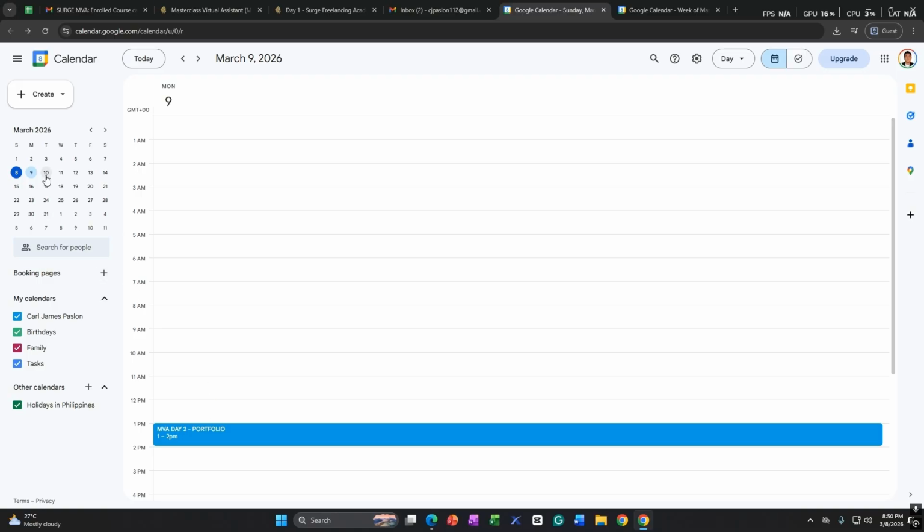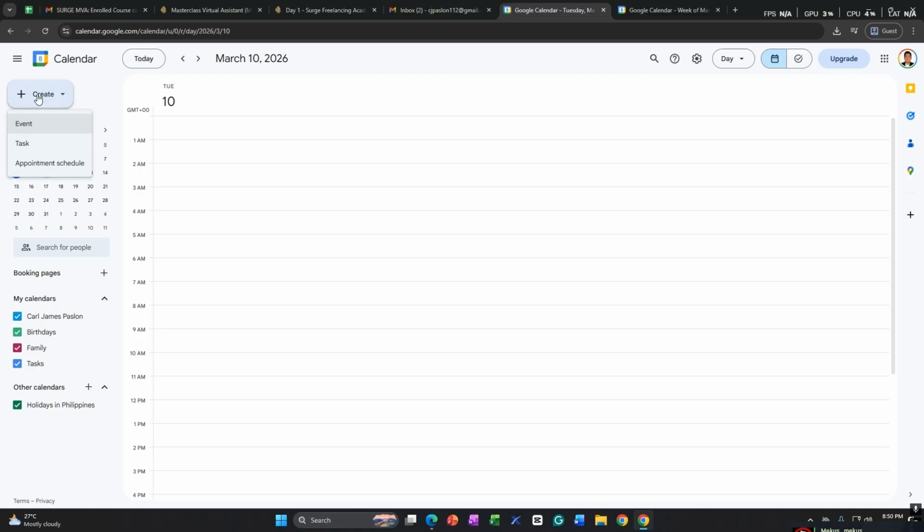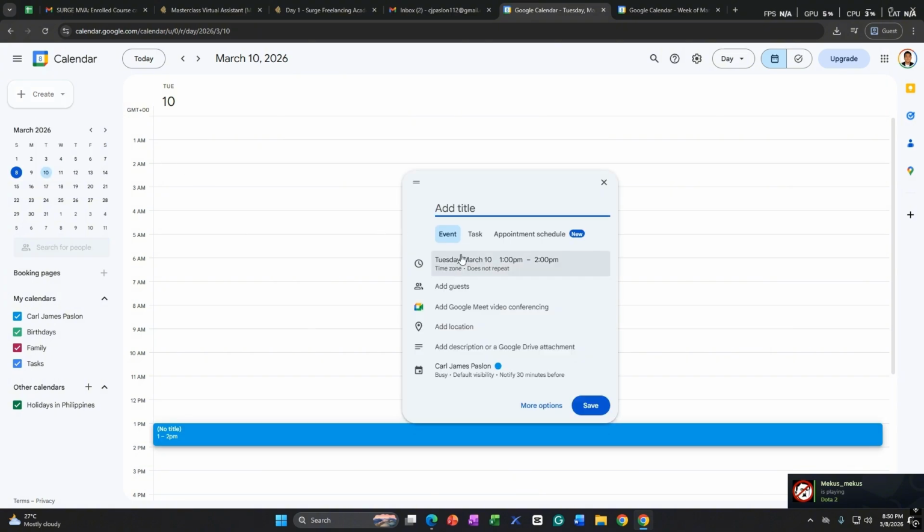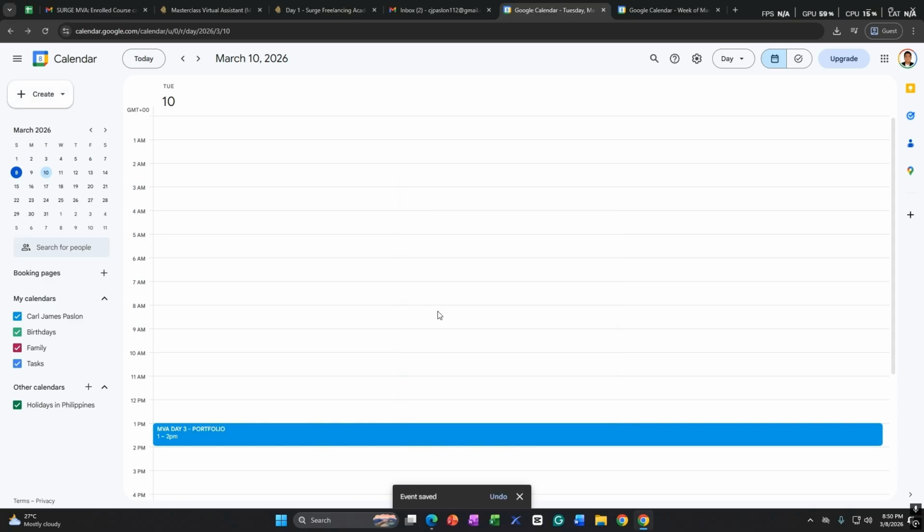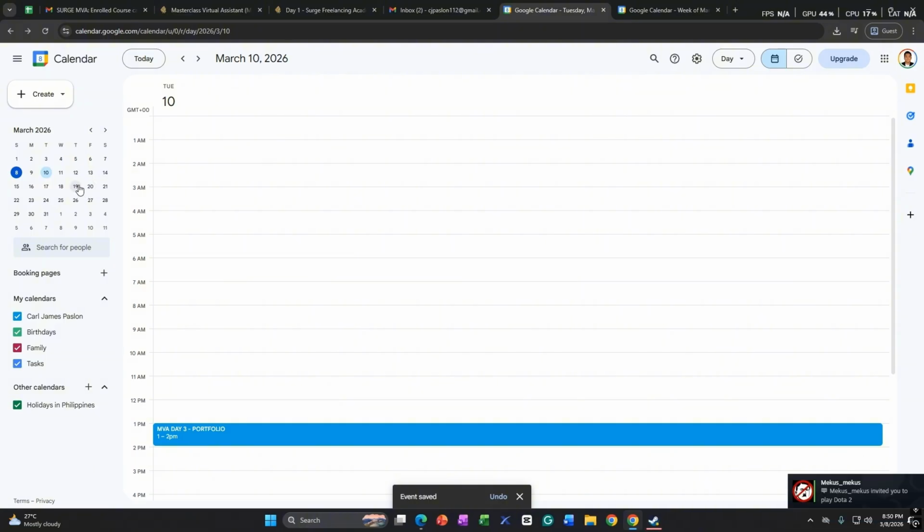And then March 10, the next event. Set the date, Tuesday, March 10. Okay, same time. You can also customize it, and I will name it MBA Day 3 Portfolio. Save. And then now we have the third day, which is March 10th. And then I have to go to the fourth day.